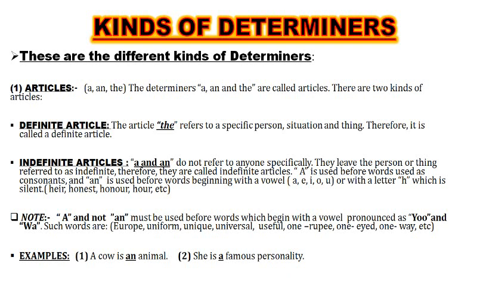A and not an must be used before words which begin with a vowel pronounced as Y-O-O or W. For example, Europe, uniform, unique, universal, useful, one rupee, one-eyed. All these begin with the letter E or U or O, which are vowels.